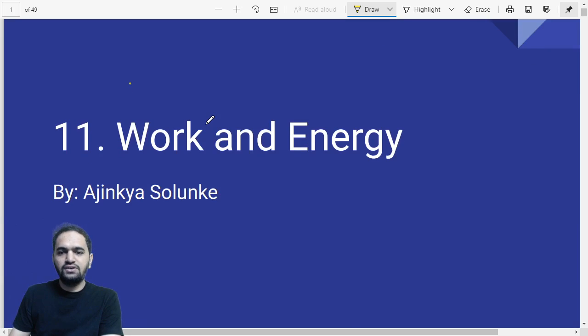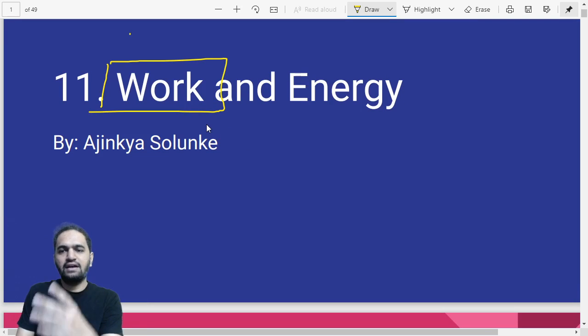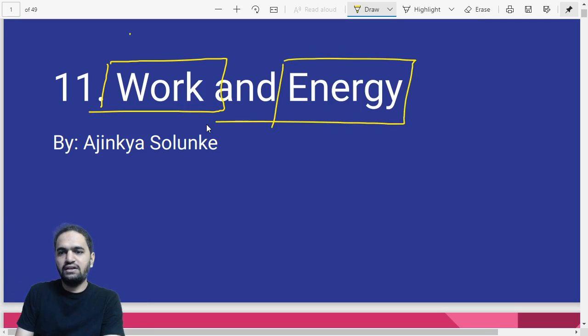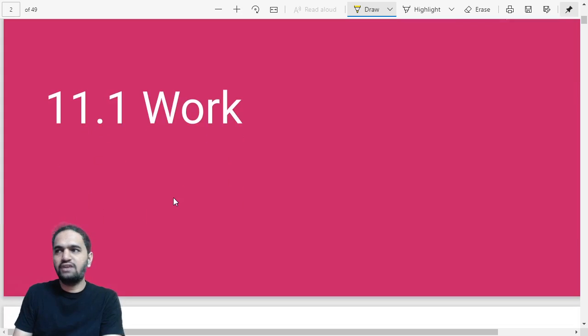So let us start. The name of the chapter is work and energy. This chapter is divided into two parts. The first part will be focusing on work itself and the rest of the part will be focusing on energy. So there are two parts into which this particular lesson is divided. The first part we are looking into is work. So let us start with work.